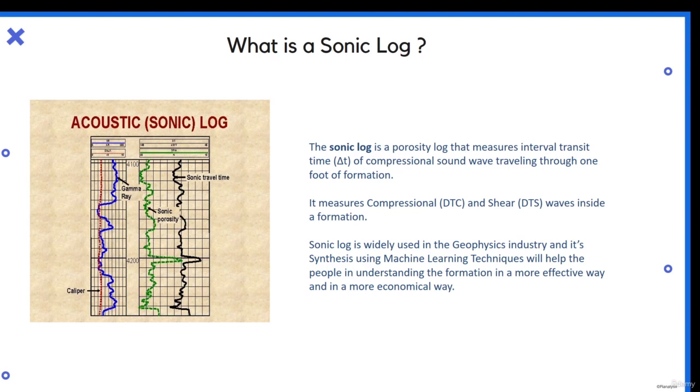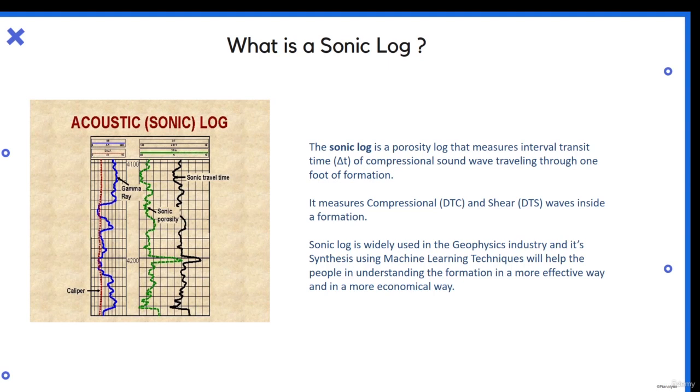And how does it work? It basically sends sound signals, which reflect back, and on the basis of the interval transit time, we measure the compressional sound wave. It comes in two forms, one is the compressional and the other is the shear. We'll be predicting two different things in this, DTC and DTS.